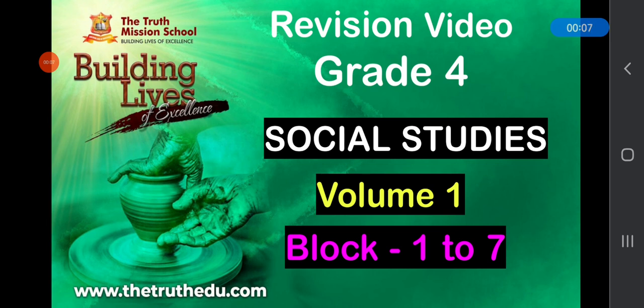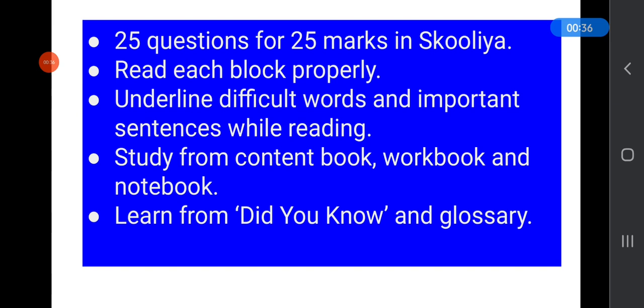So, today we are going to discuss some important things related to your revision exam. On 28, you will have your social studies exam from block 1 to 7 from volume 1. You need to follow some instructions, and I will let you know how you need to study for your test. So here are some instructions.